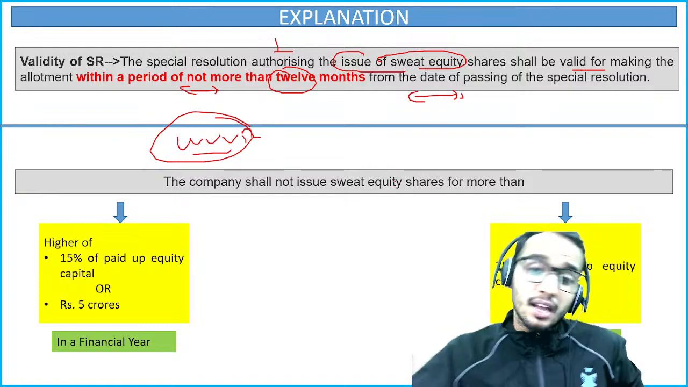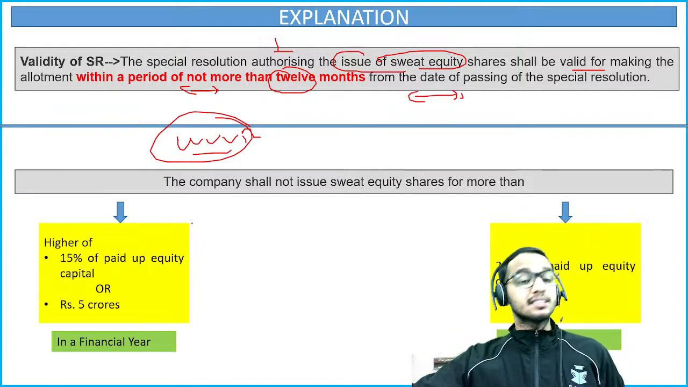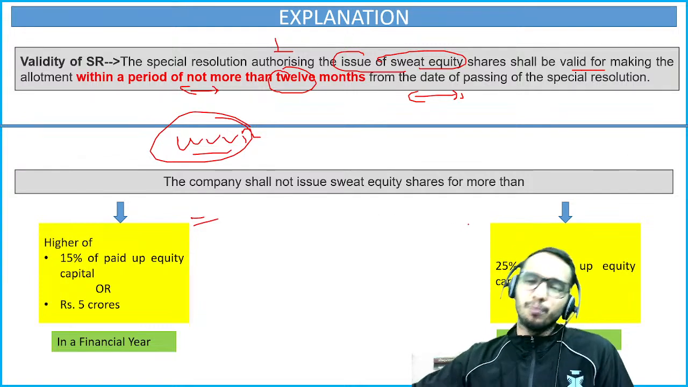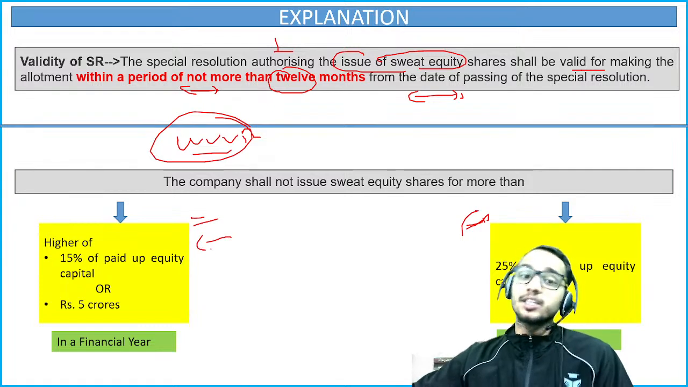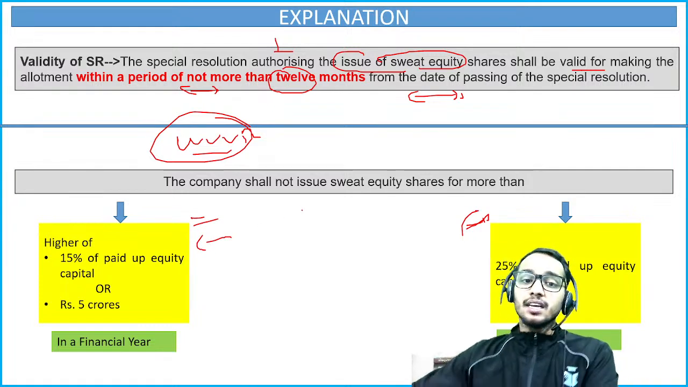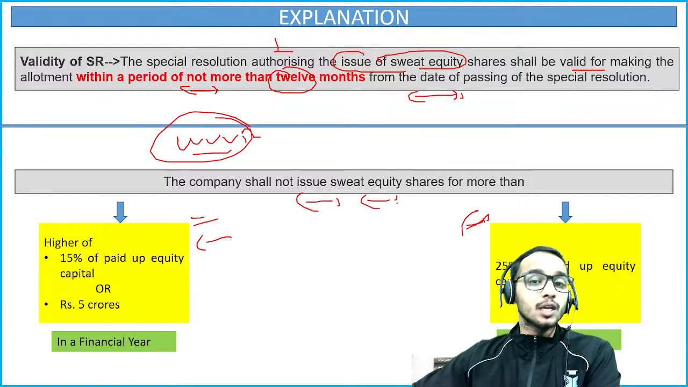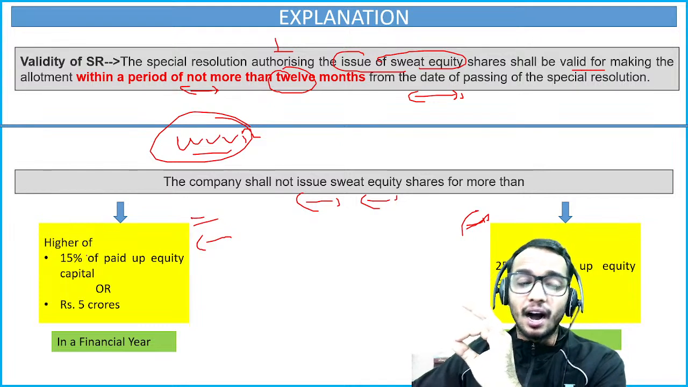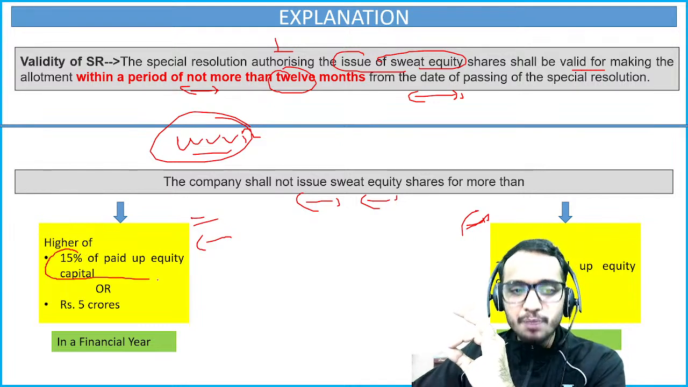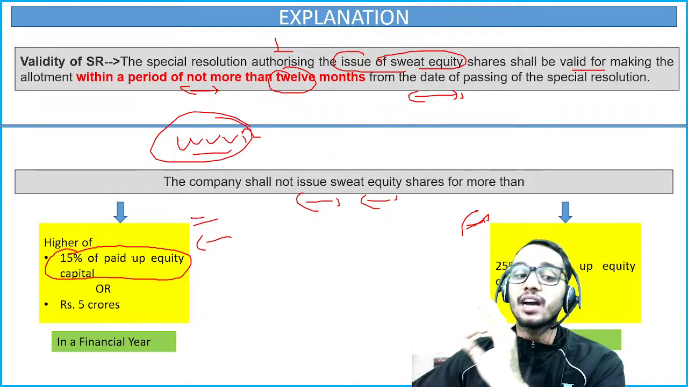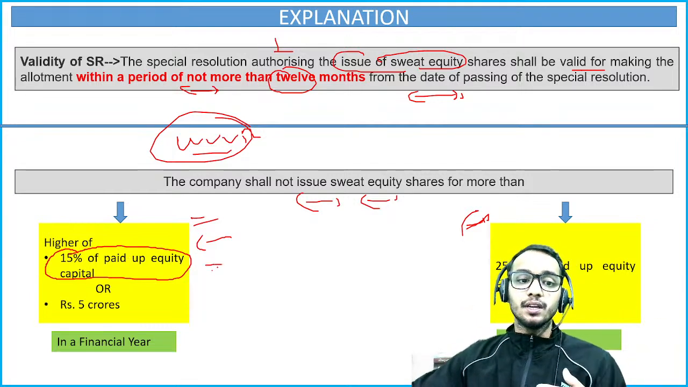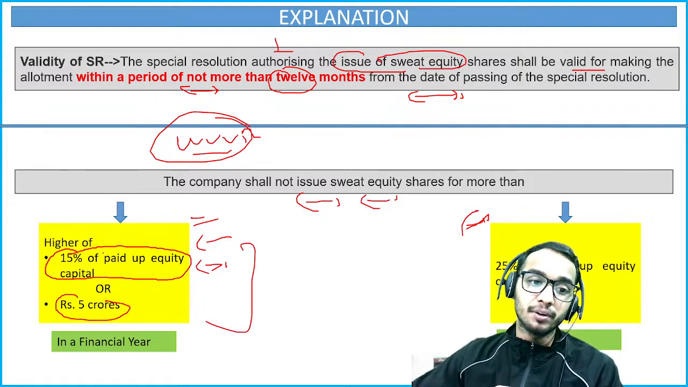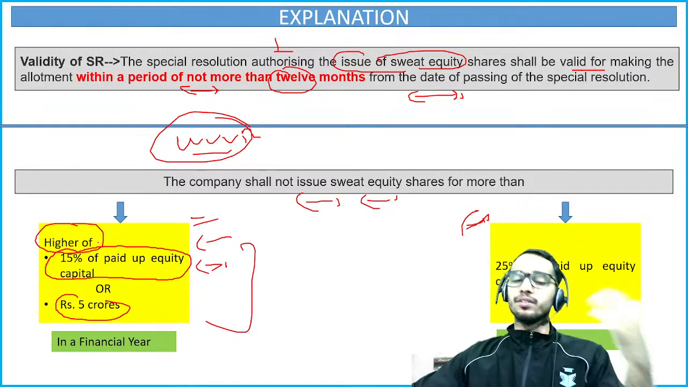Now there are 2 more conditions that can be asked in numerical form, though we are not expecting numerical questions in the Companies Act, but they can be asked in theoretical form as well. It says the company shall not issue sweat equity shares for more than the higher of 15% of paid up equity capital or 5 crore. Whichever is higher, please remember this, they can't go beyond that.